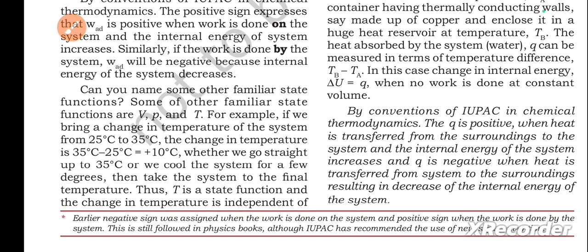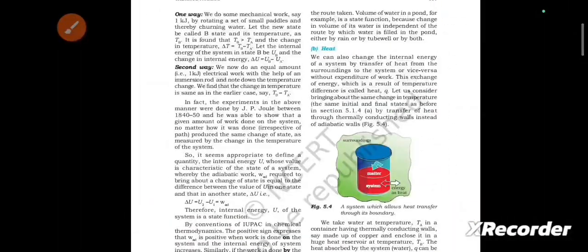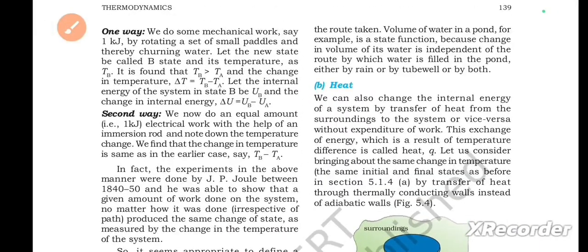Can you name some other familiar state functions? Some other familiar state functions are V, P and T. For example, if we bring a change in temperature of the system from 25 degrees centigrade to 35 degrees centigrade, the change in temperature is 35 degrees centigrade minus 25 degrees centigrade equals plus 10 degrees centigrade. Whether we go straight up to 35 degrees centigrade or we cool the system for a few degrees, then take the system to the final temperature, thus T is a state function and the change in temperature is independent of the route taken.